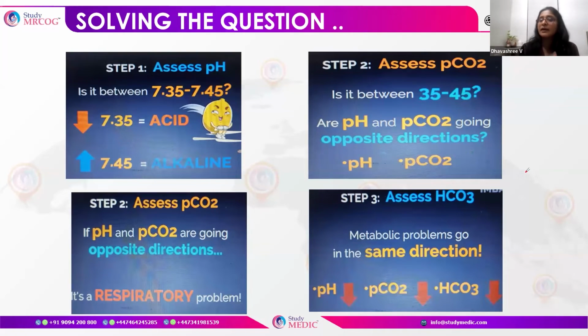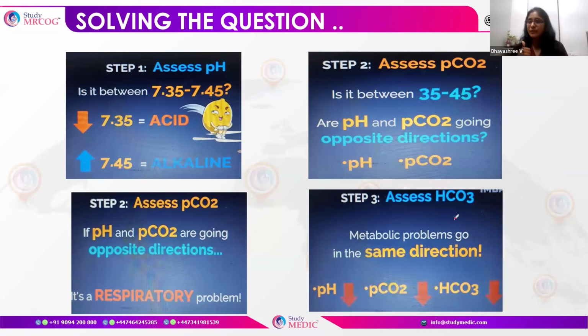And if it is not in the opposite direction, if it is in the same direction, then we are not sure what it is. So then we assess the HCO3. HCO3 can be directly measured from the blood and is an accurate value. If PCO2 is not what we are expecting, as in it is not in the opposite direction, then we look at the HCO3.